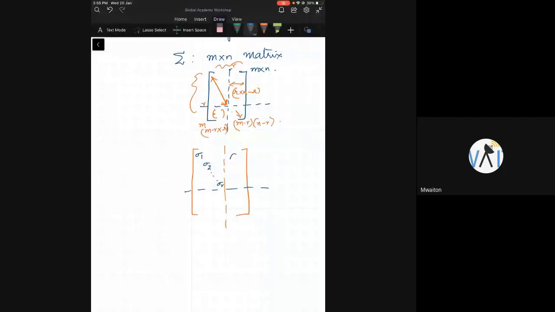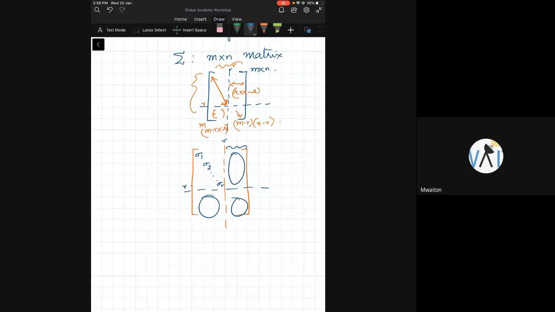This dimension is R cross N minus R. This dimension is M minus R cross R. This dimension is M minus R cross N minus R. So that many zeros we're going to have. Is this okay?